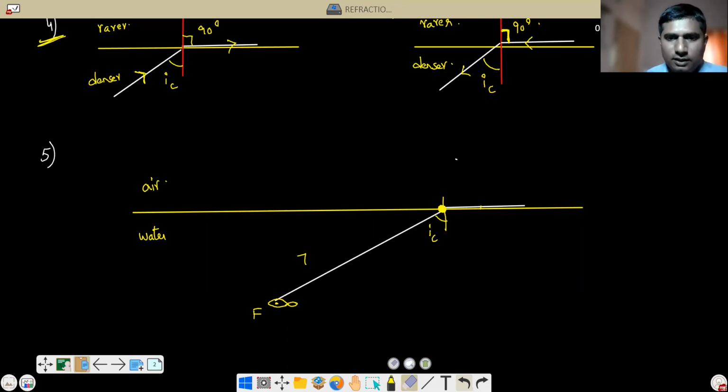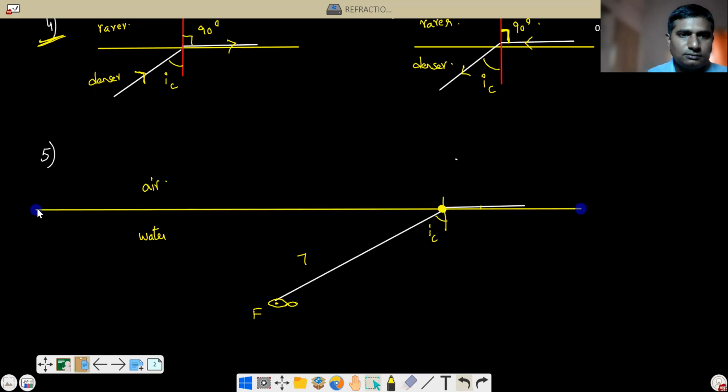Now you see, this is the point. Let's say this point is A. Beyond this point it cannot see. Whatever is there here, that much only it can see, within its vision.